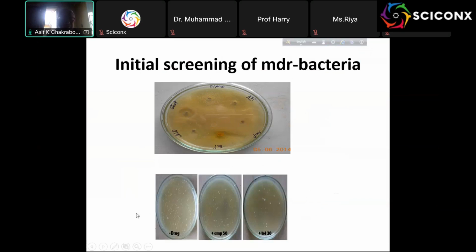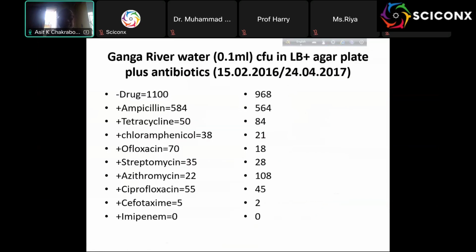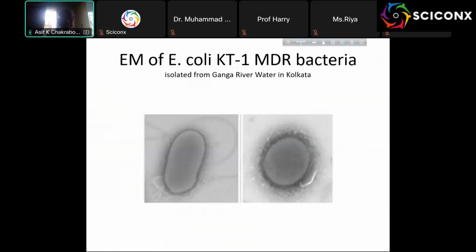And now if you put, not in holes, if you just put minus drug and then ampicillin and then tetracycline, you see some distinct colonies; they are the resistant ones. This way I did some of the experiments, and this is the electron microscopic structure of some bacteria. This is the spore, and they are clearly E. coli and flagellated.